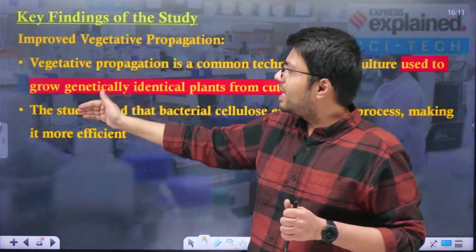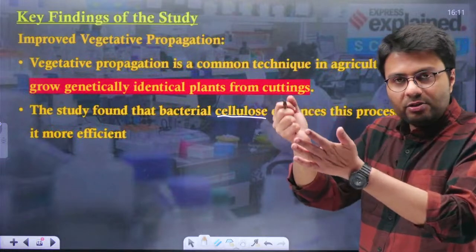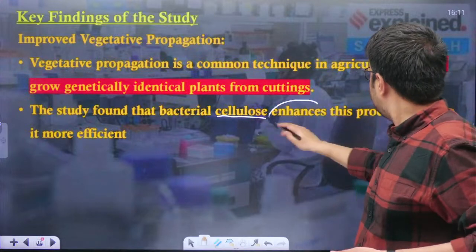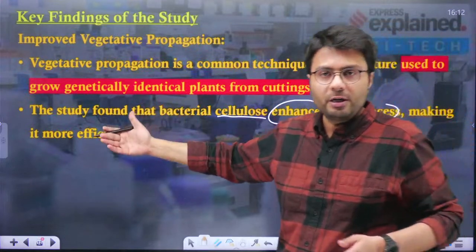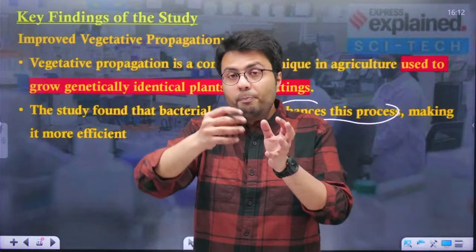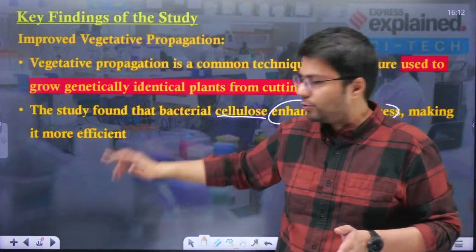Now this study has actually found that when bacterial cellulose is wrapped over the cut where we insert the genetically identical plant, it has enhanced this process, making it more efficient. So the newer plant which is grown over the identical plant, the growth is increasing just because we have applied this bacterial cellulose.